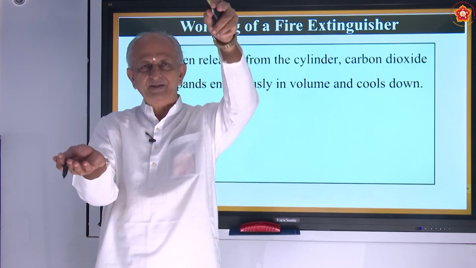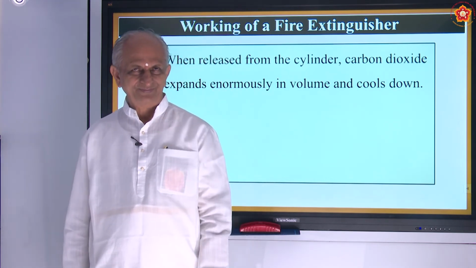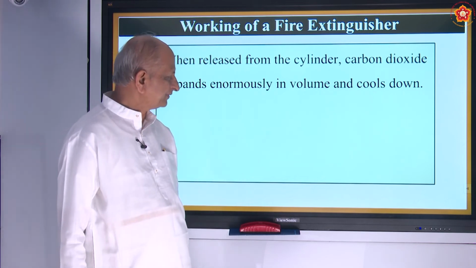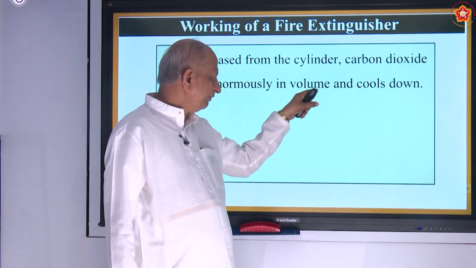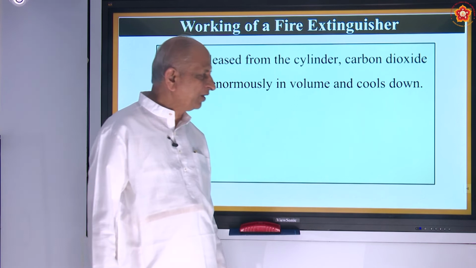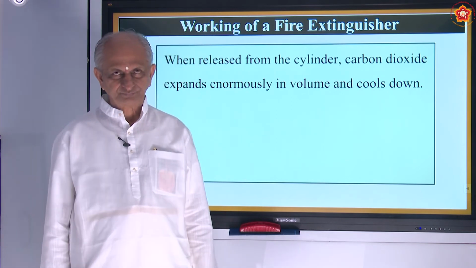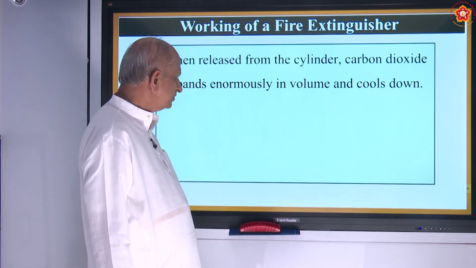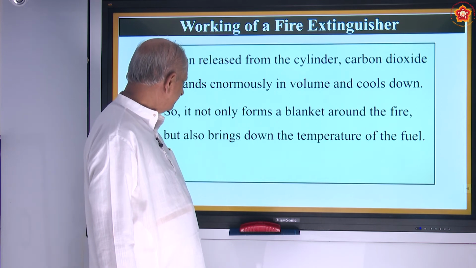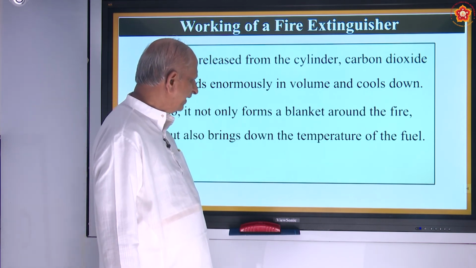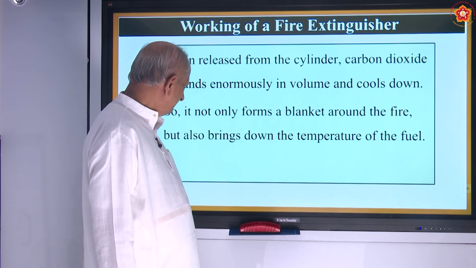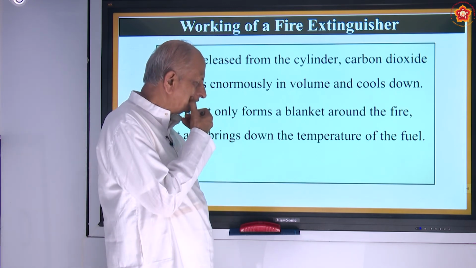Suddenly there will be an increase in volume. And when there is an increase in volume, it cools down. So it not only forms a blanket around the fire, but also brings down the temperature of the fuel.